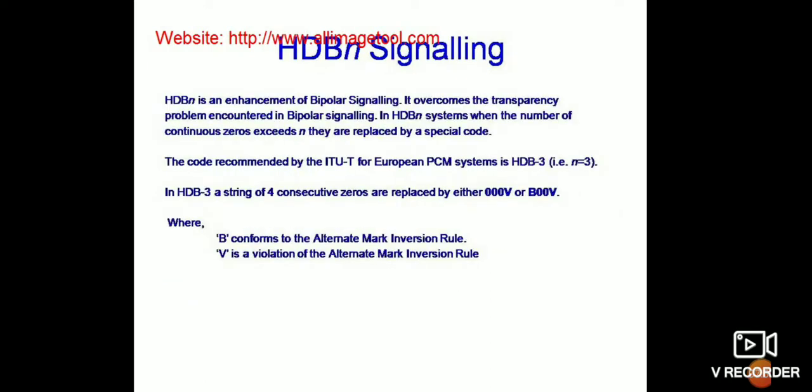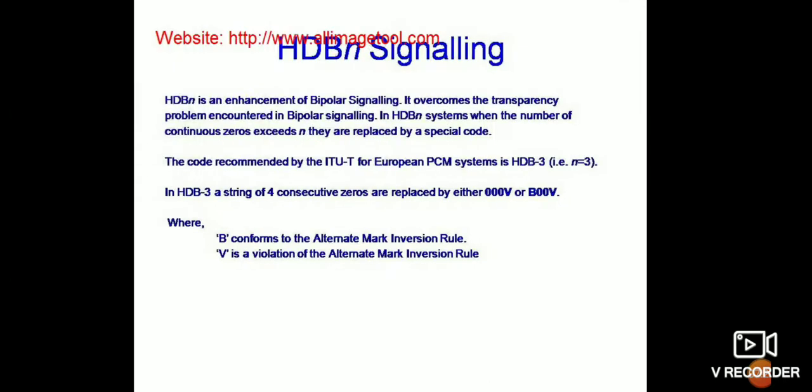HDBn is an enhancement of bipolar signaling. It overcomes the transparency problem encountered in bipolar signaling. In an HDBn system, when the number of continuous zeros exceeds n, they are replaced by a special code. The code is recommended by the ITU-T for the primary PCM system as HDB3.